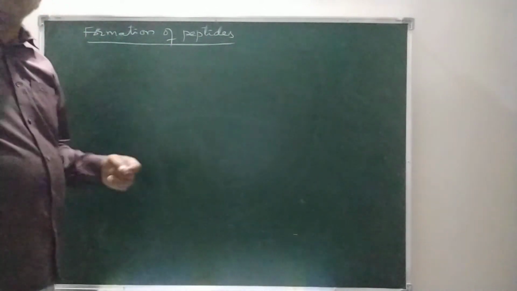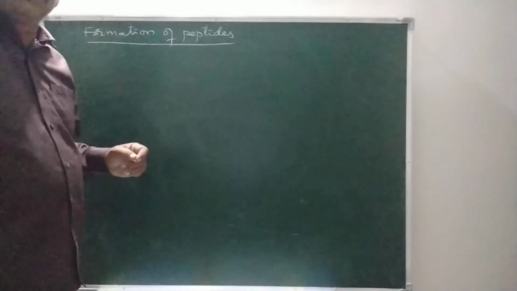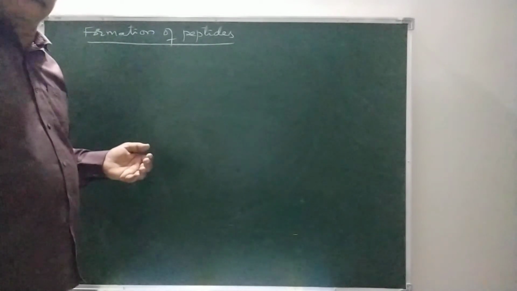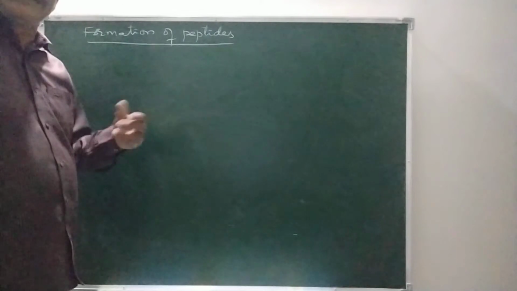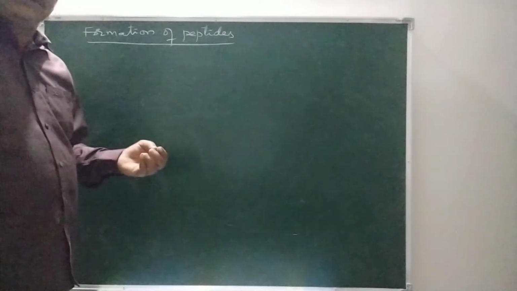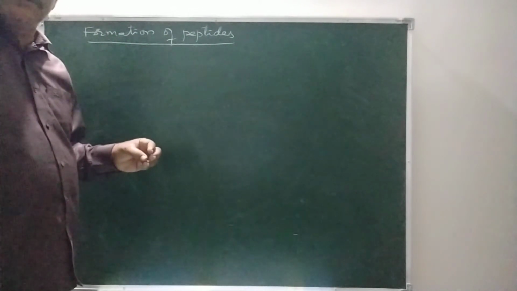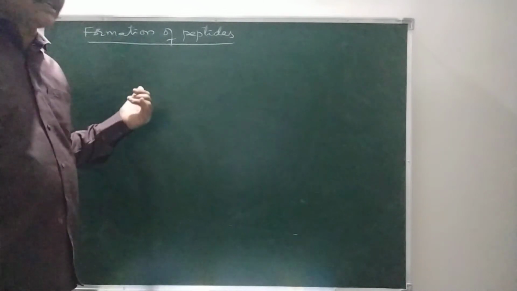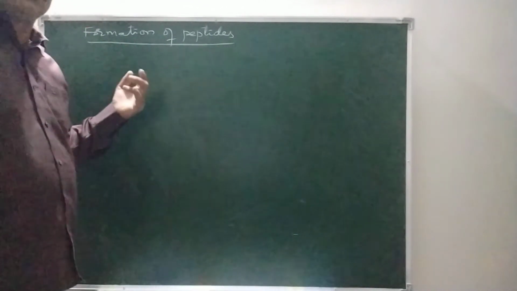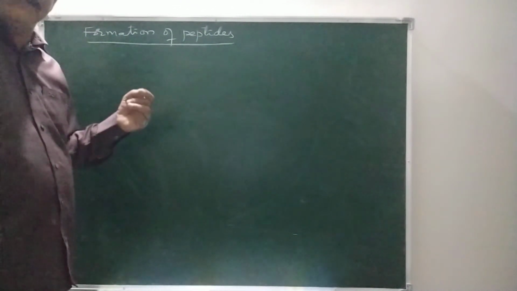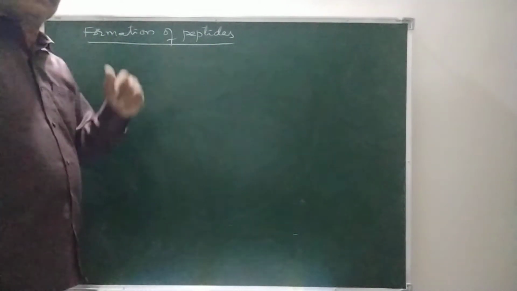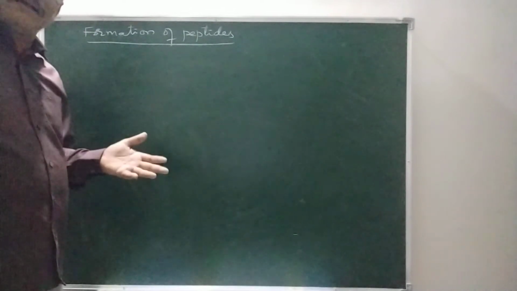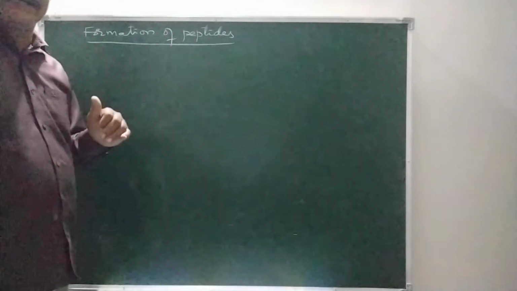When two or more same amino acids or different amino acids undergo condensation. Condensation means removal of H2O, NH3, HCl like molecules. So when two or more amino acids undergo condensation, then peptides are formed. They may be same amino acids or different amino acids.